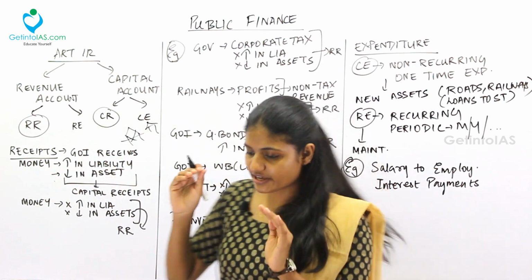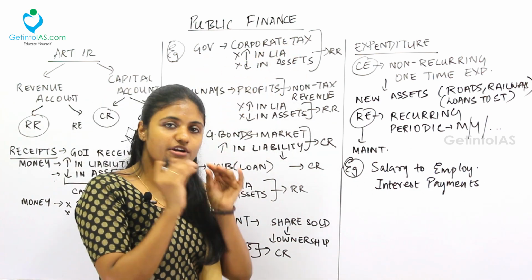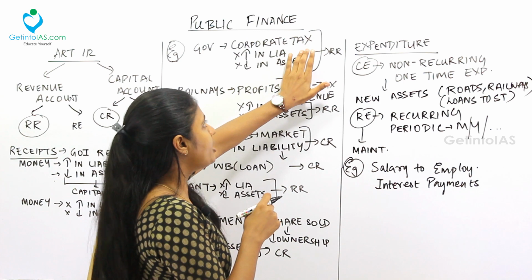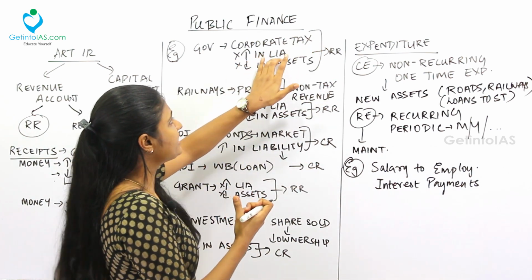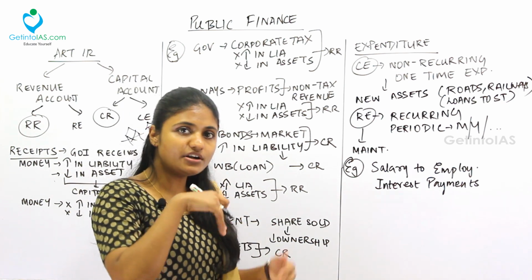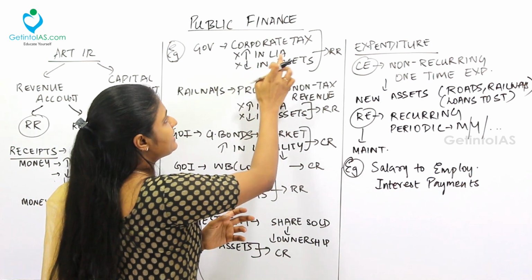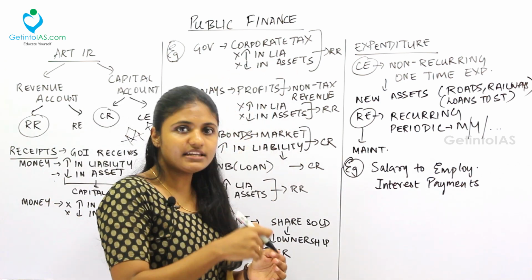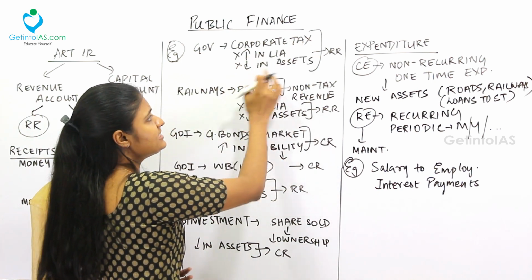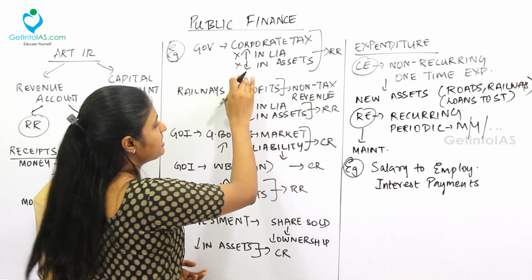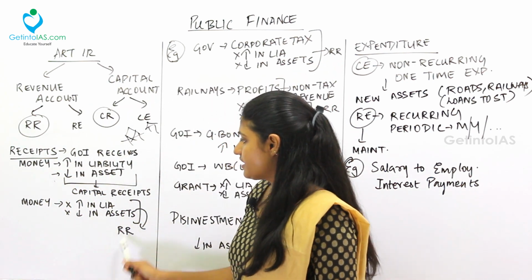For example, the government of India receives corporate tax. I already told you what a corporate tax is. The corporate tax it receives is revenue for the government. It does not increase the liability, that is, the government need not repay the corporate tax back to the business firms. It does not increase the liability nor decrease the asset of the government. Receiving the corporate tax does not decrease the asset of the government of India. So this comes under the revenue receipts. Put this formula and see, this comes under the revenue receipts.